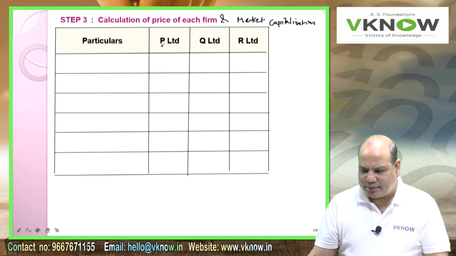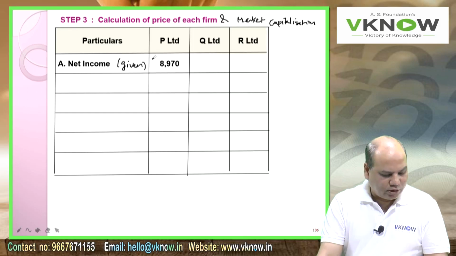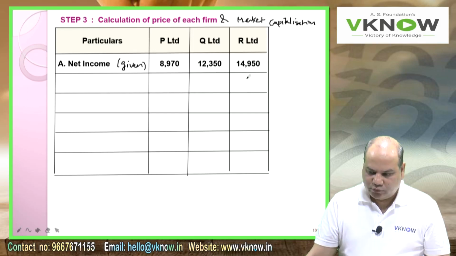Under that write down 3 columns P, Q, R. First point A, net income: 8970, it's given in the problem. If you see the last few lines of the problem, it is there, copy from there. 8970, 12350, 14950.